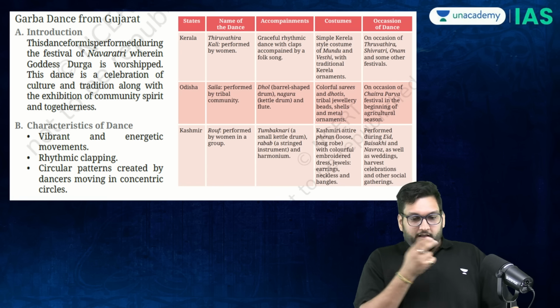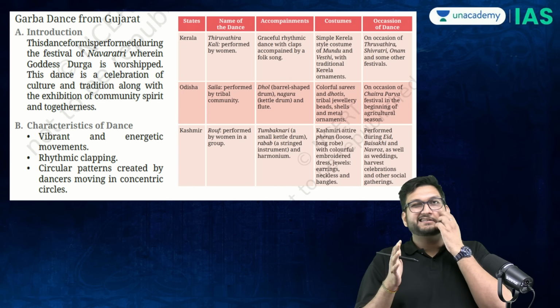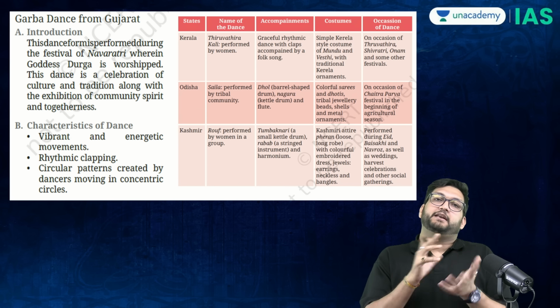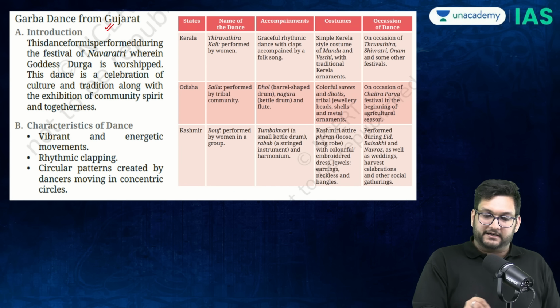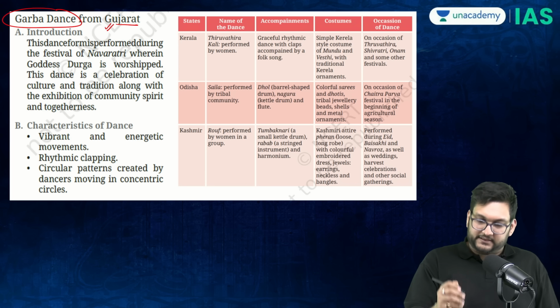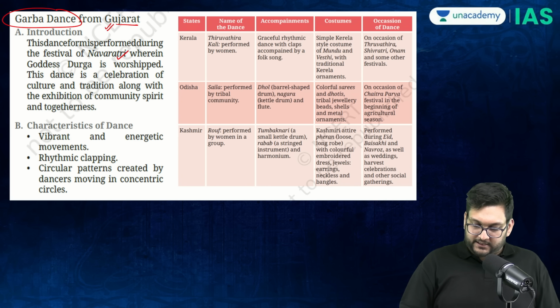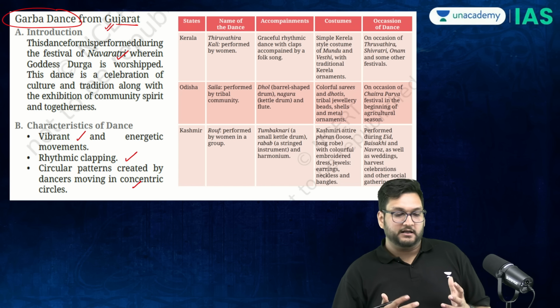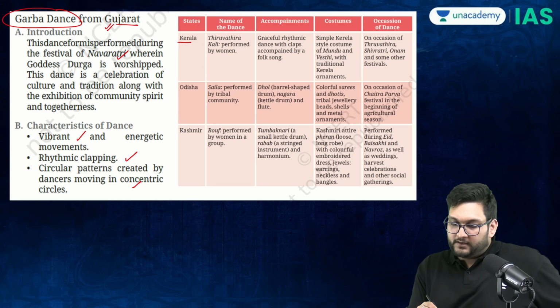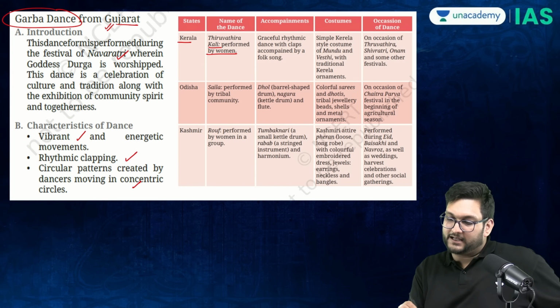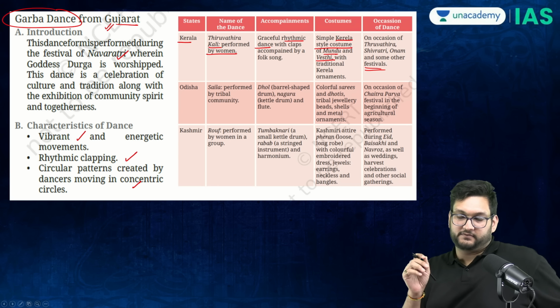Then there is also mention, because it is a school book, there is a certain section where they want you to fill up information. So there's mention of the intangible heritage of Garba dance. Gujarat, we already know that. We know that it is based on Navratri. It is based on vibrant culture, clapping, and the idea of Shakti is there. There is also mention of certain dances for which they have given an example. For example, Kerala, there is a dance performed by women, the Tiruvathira Kali, a graceful rhythmic dance, simple Kerala costume, Mundu and Vesti. The occasion is the Onam festival.